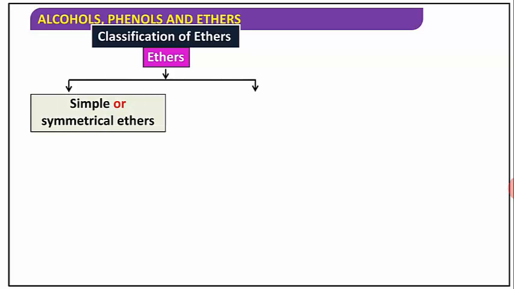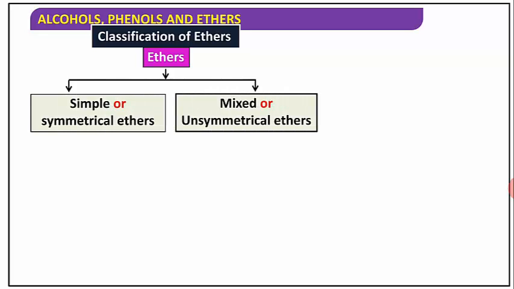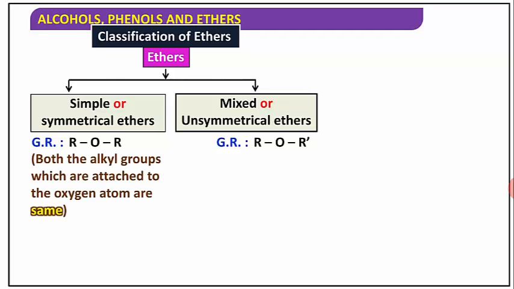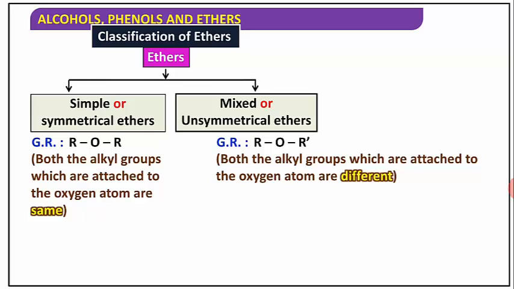One is the simple or symmetrical ether, and the second is the mixed or unsymmetrical ether, ROR and ROR'. In a simple or symmetrical ether, both alkyl groups attached to the oxygen atom are the same. In a mixed or unsymmetrical ether, the alkyl groups attached to the oxygen atom are different. Very simple concept. Both alkyl groups the same is simple, and different is called mixed.